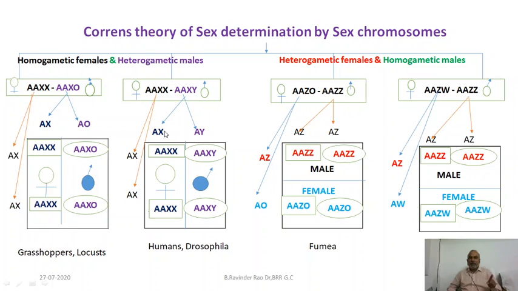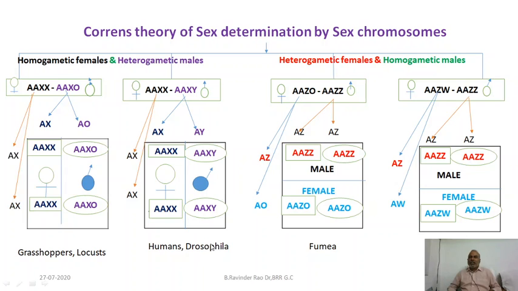If a sperm with the X chromosome is fertilized, definitely the embryo becomes a female. If a sperm with the Y chromosome gets fertilized, definitely the embryo becomes male. So, the sex determining capacity is there with the sperm that is going to fertilize. And the XX-XY method is exemplified in human beings and in Drosophila by Correns.